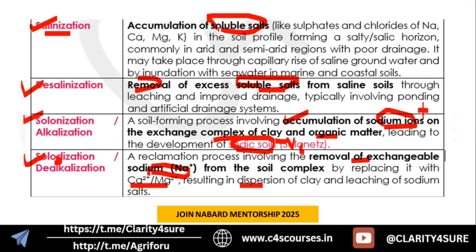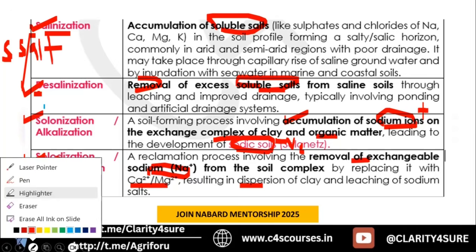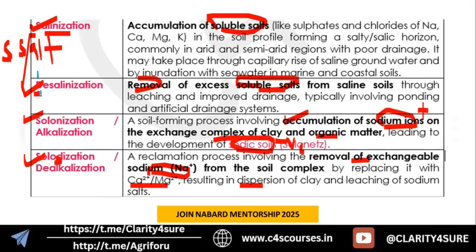Salinization, accumulation. The keyword here is soluble salts. So salinization is accumulation of soluble salt. Desalinization means removal of soluble salt, okay. And solonization, here the keyword is sodium Na+ ions, okay.